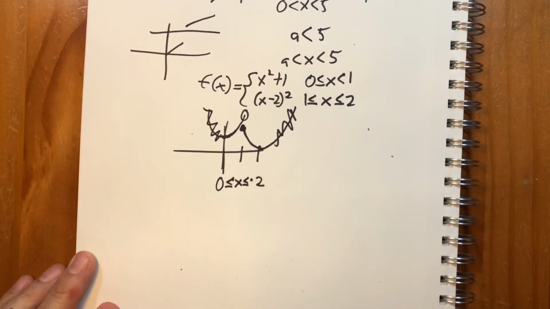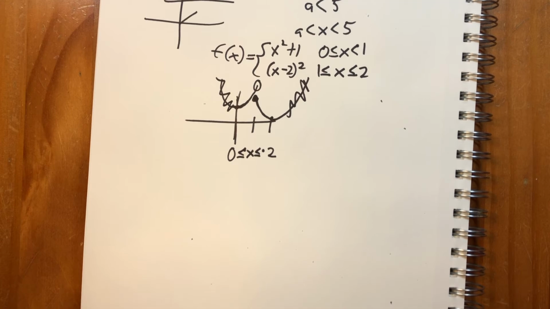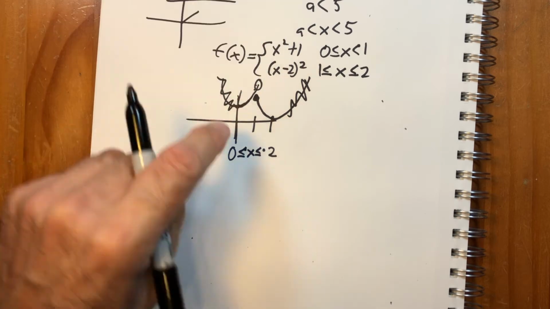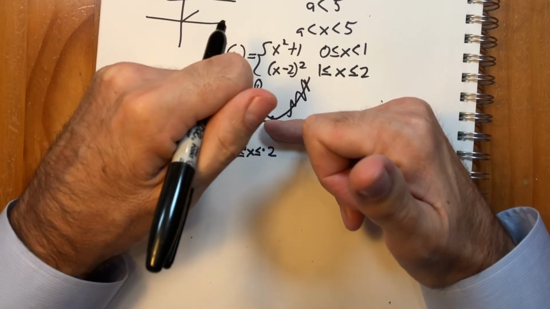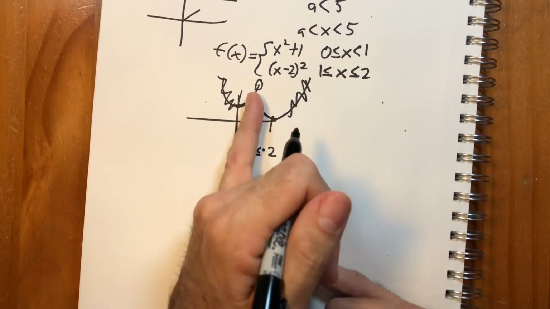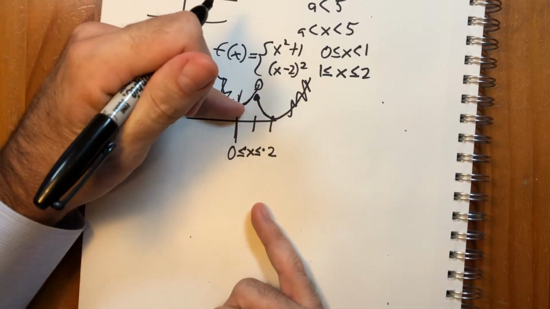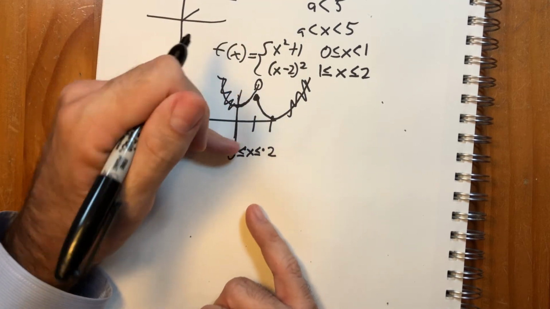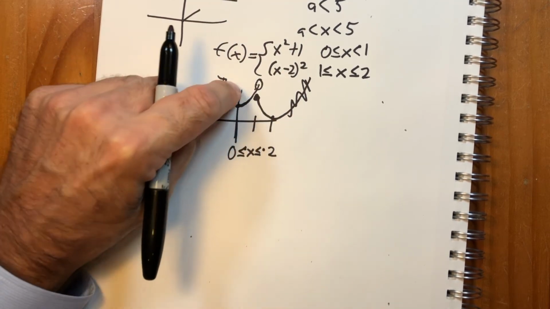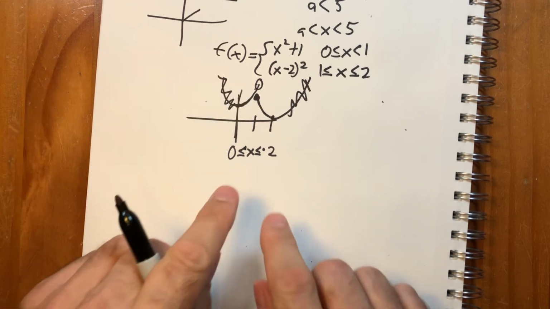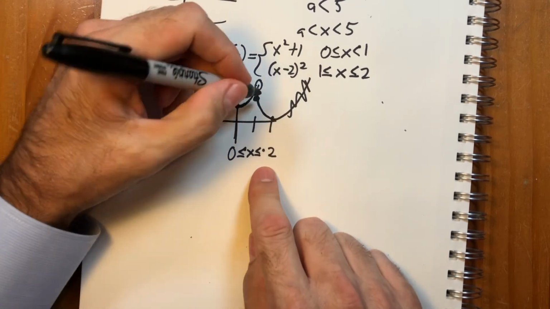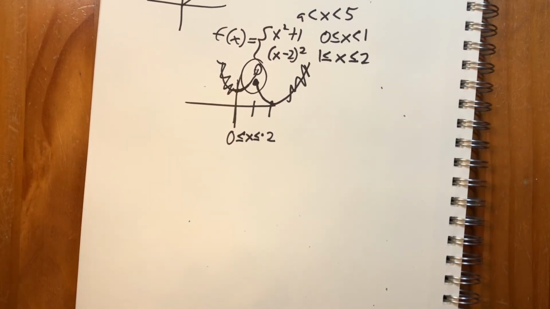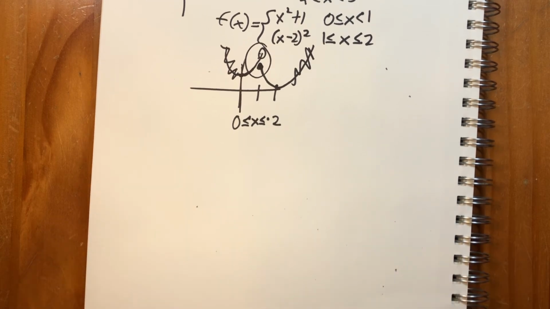But this still doesn't have an absolute maximum value. Why? Because it's the same thing that we had up here. This is always going to increase. No matter how close the number is to 1, I'll always be able to find one that's even closer to 1 that still gives a value bigger than the one that we started with. So this function also has no absolute maximum value, not because the interval is closed, but because the function is not continuous. So both of these things, it has to be continuous and it has to be over a closed interval for the extreme value theorem to be true.